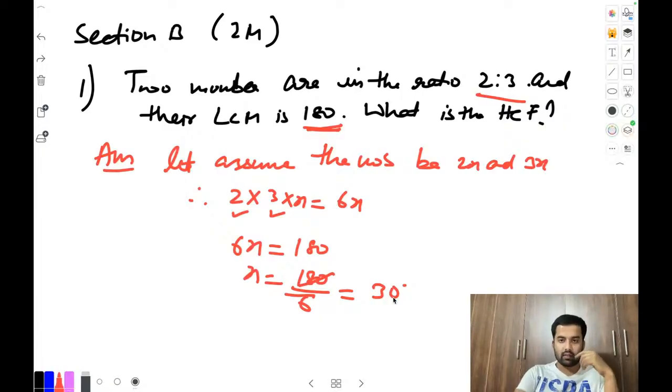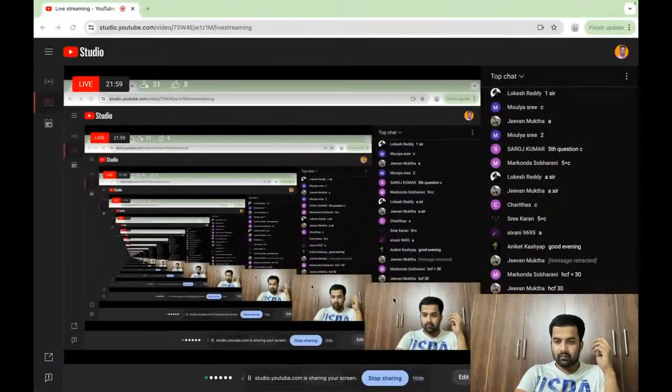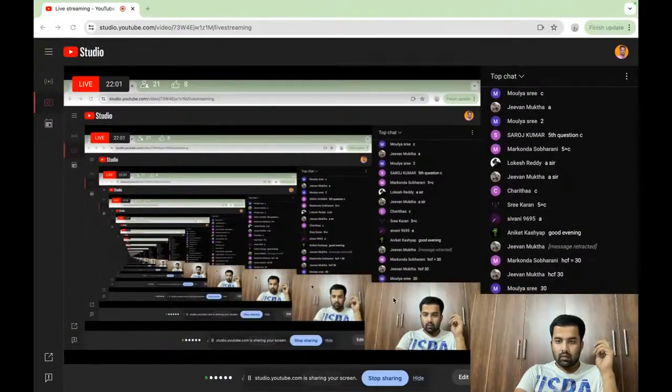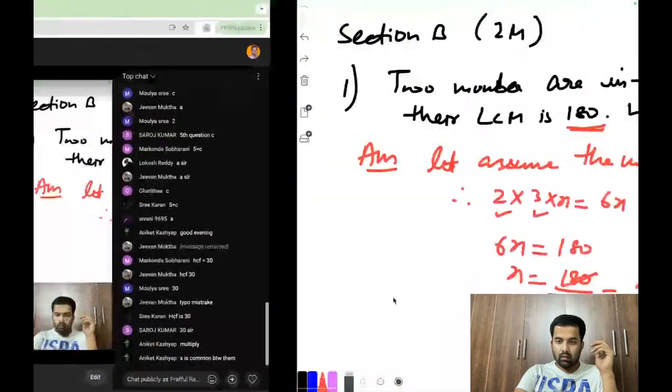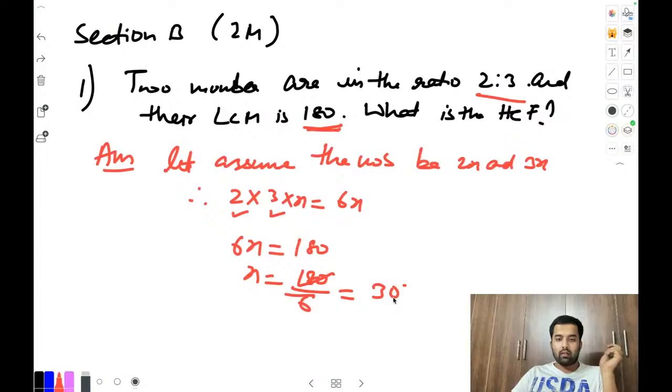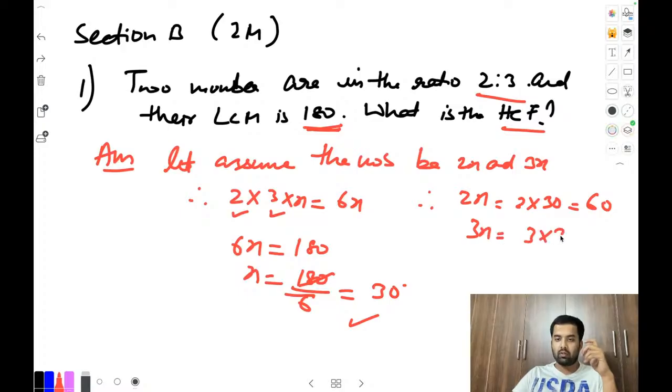This way you can figure out the answers. Same answers, everyone? Yeah. If you want to cross check, you can. For example, x is 30, so 2x becomes 2 into 30, which is 60. The question was actually asking about HCF, and that is the answer, but still let's figure out 3x, equal to 3 into 30, which is 90. Let's do the cross check.